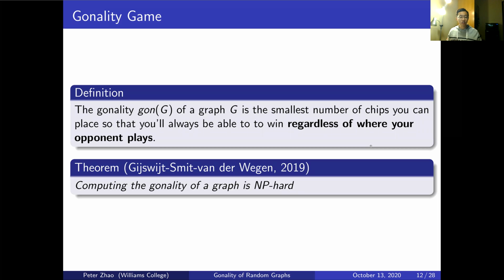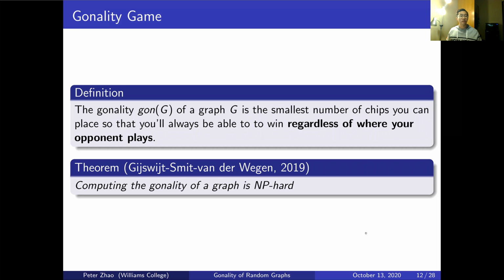Okay, and Gijswijt, Smit, and van der Wegen in 2019 showed that computing the Gonality is NP hard. So this is a quantification of the difficulty. If you don't really know what NP hard means, that's not particularly important. Just understand that it's a very specific measure of difficulty, often used by mathematicians or computer scientists. Okay, so now we've shown that finding the Gonality is difficult.